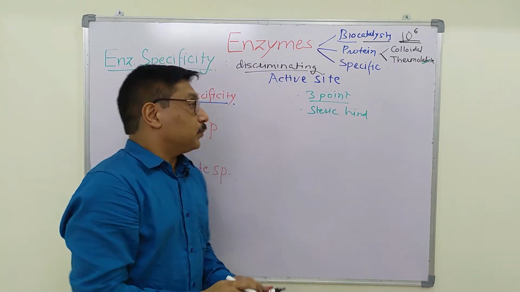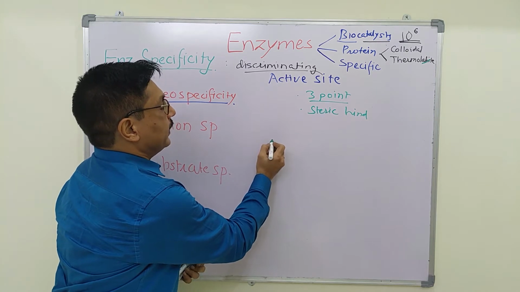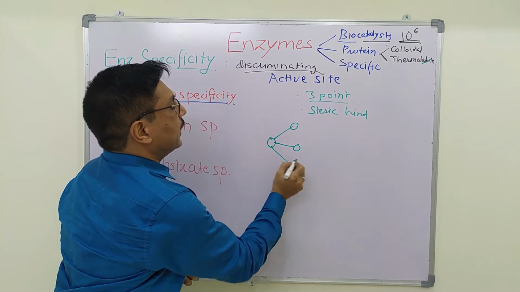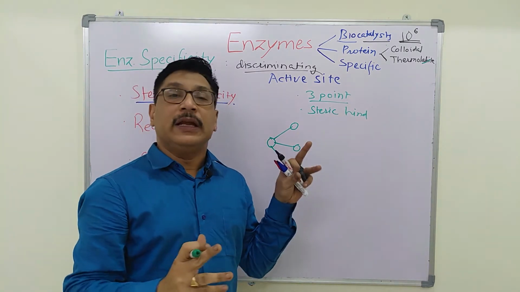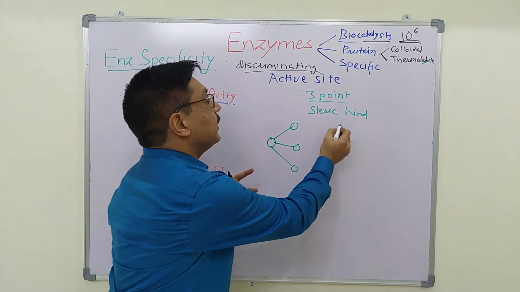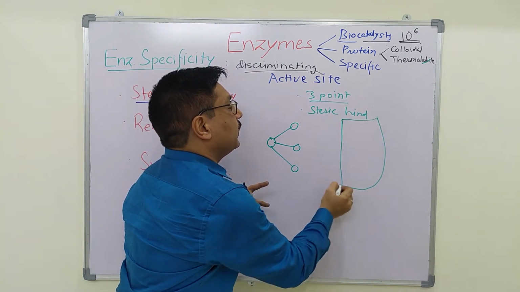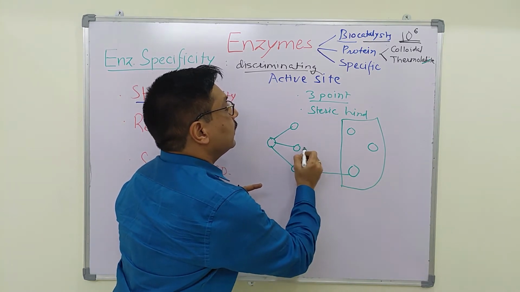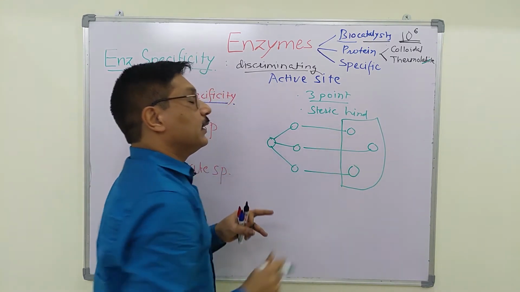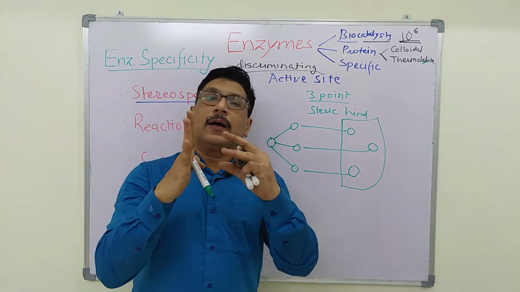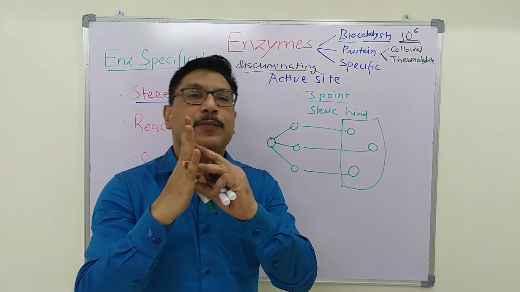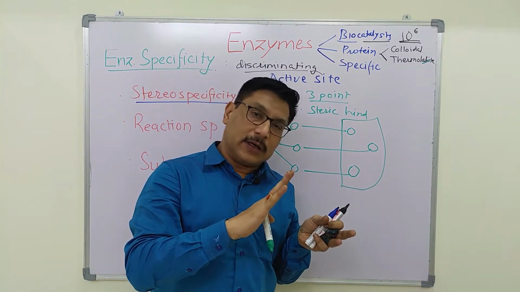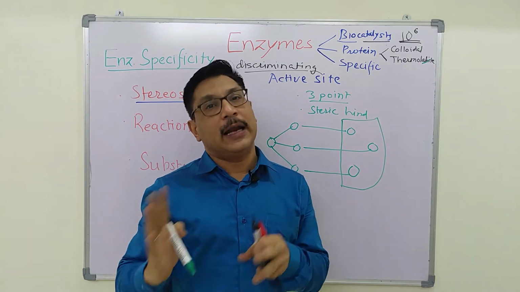See, the substrate has 3 various groups that attach at 3 sites, 3 regions of the active site, and there occurs 3-point attachment. This 3-point attachment allows attachment in only one direction and not the other. So the D form of a particular compound can attach but not the L form.